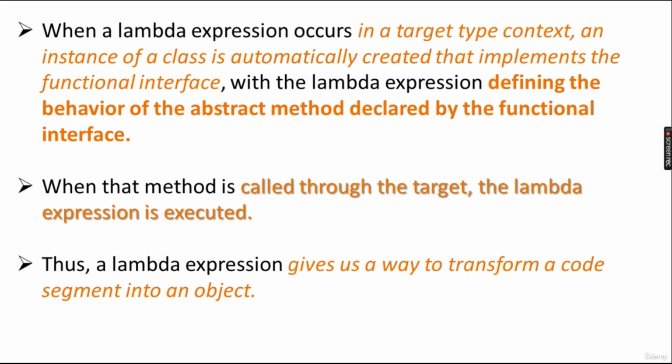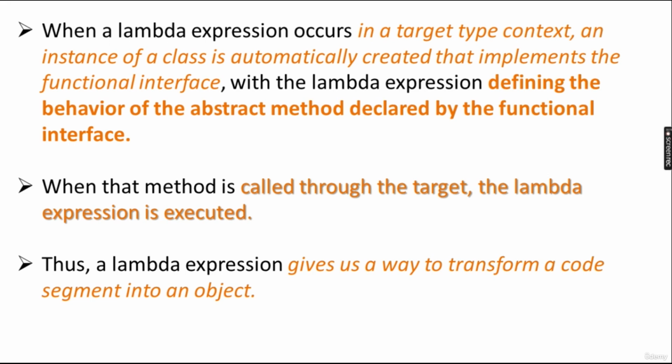Whatever code you have written will be transformed into a particular object. So whenever double getValue is called through the target, the lambda expression is executed. It will not be executed on its own. What you have to do is first create a reference of the functional interface, then assign a lambda expression to that reference.